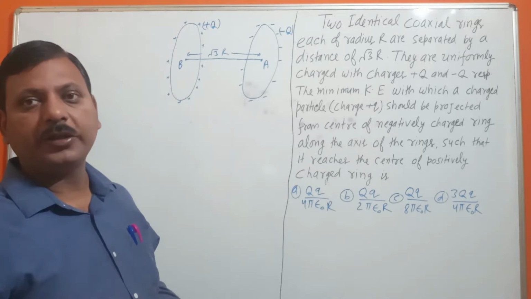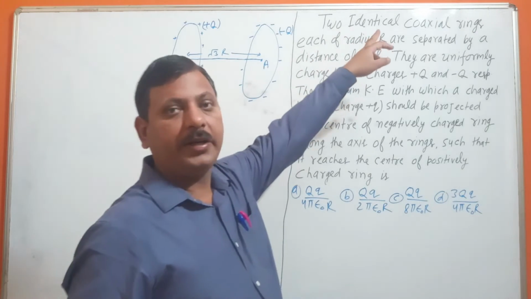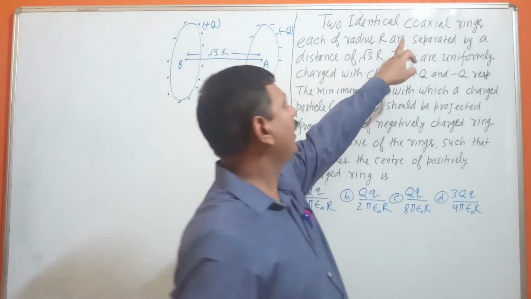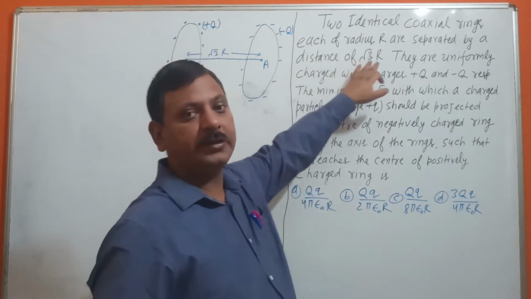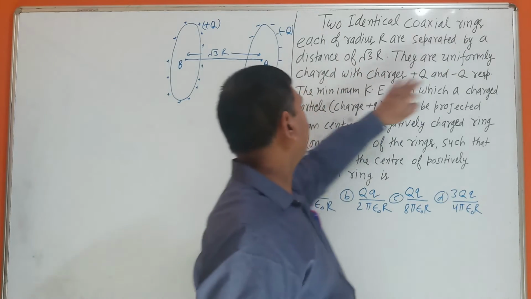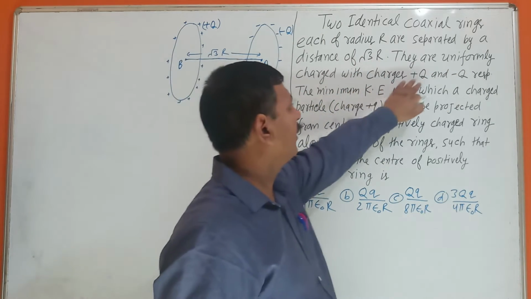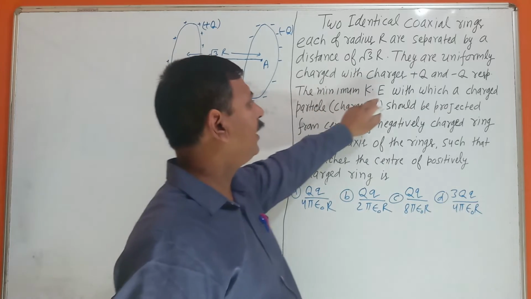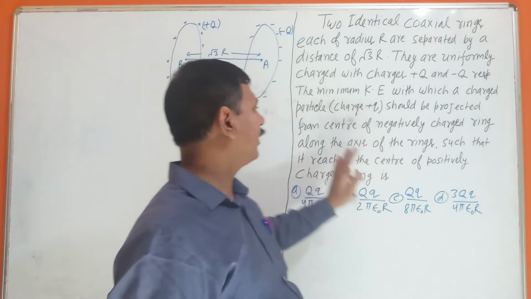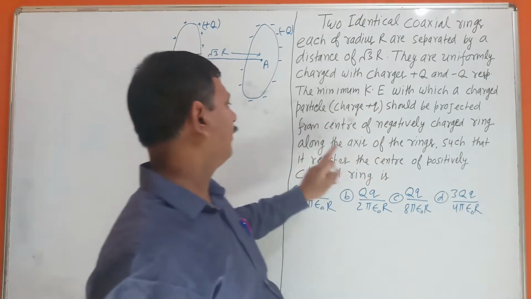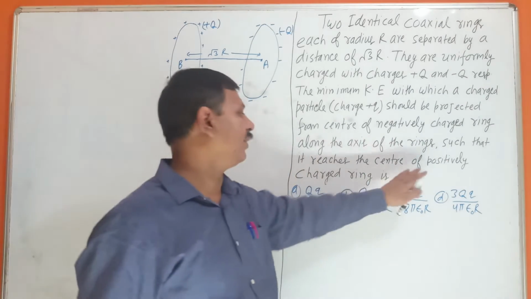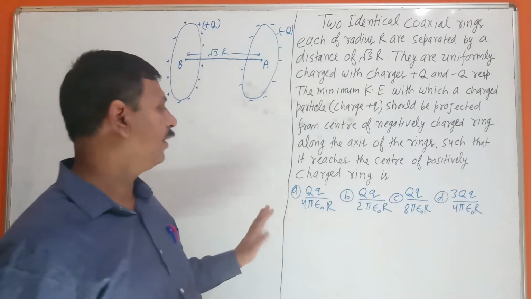Today we are going to discuss one problem. Two identical coaxial rings, each of radius r, are separated by distance root 3 r. They are uniformly charged, plus q and minus q. What is the minimum kinetic energy with which a charged particle should be projected from the center of the negative charge ring along the axis of the ring such that it reaches the center of the positively charged ring?